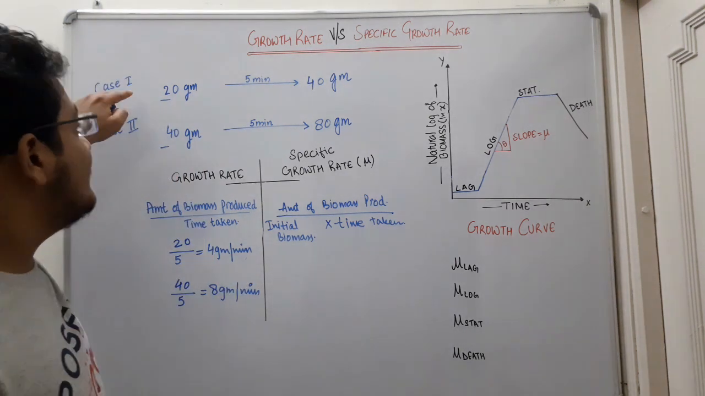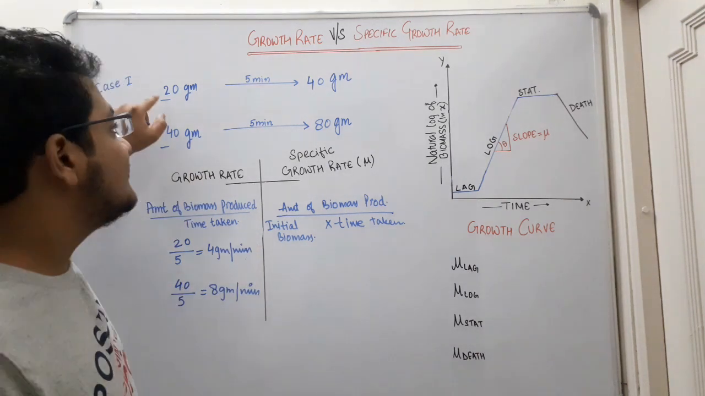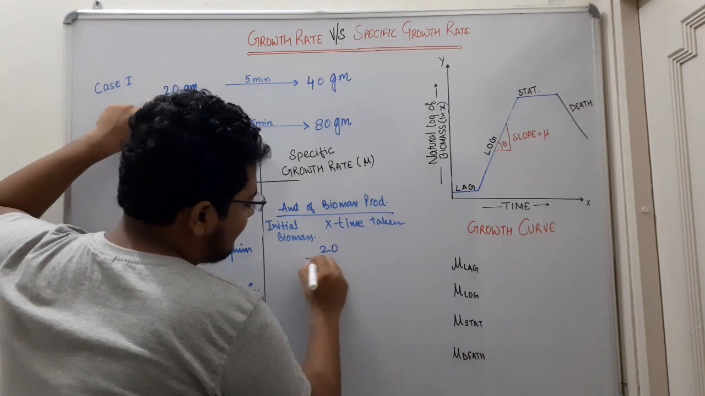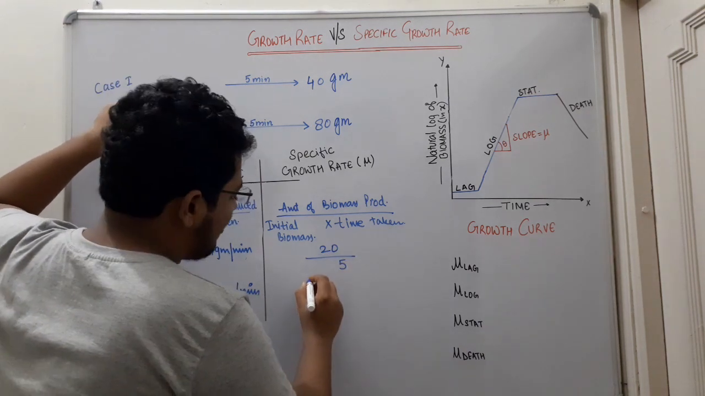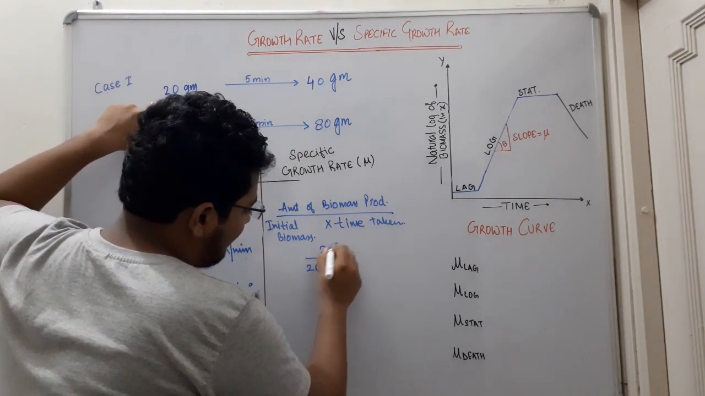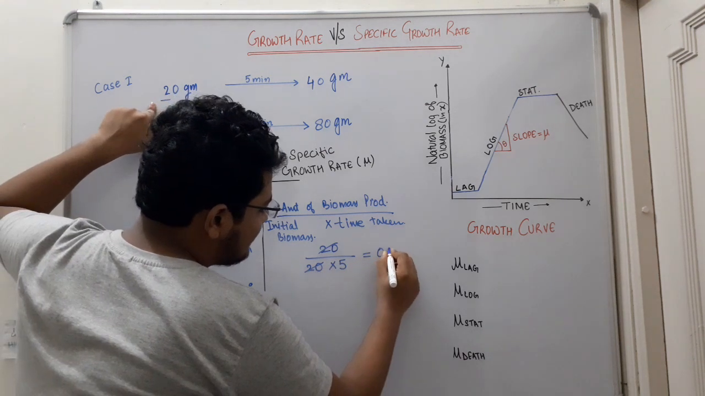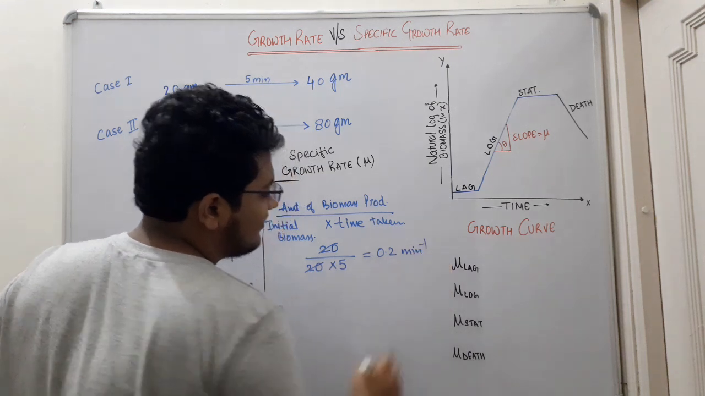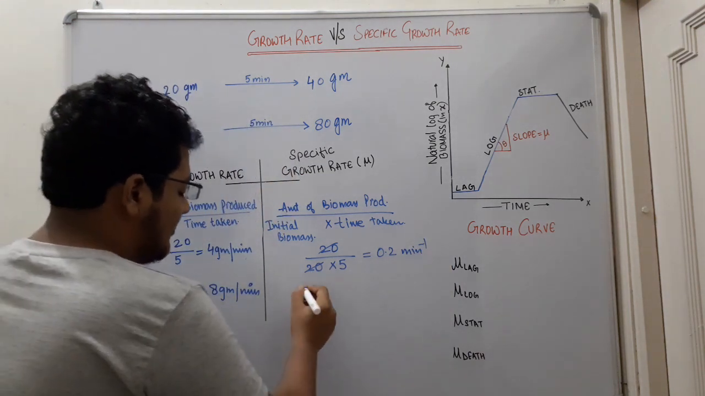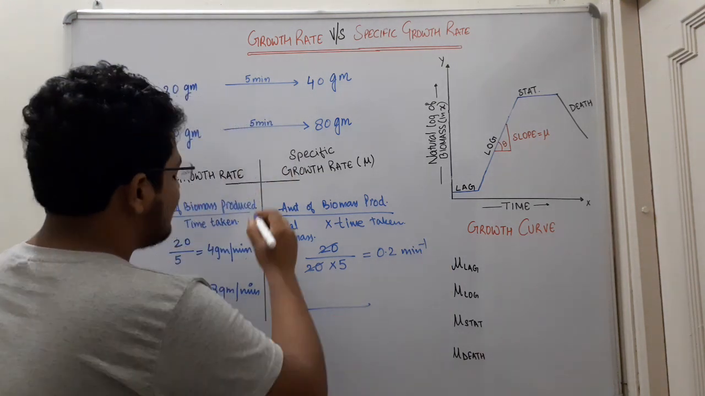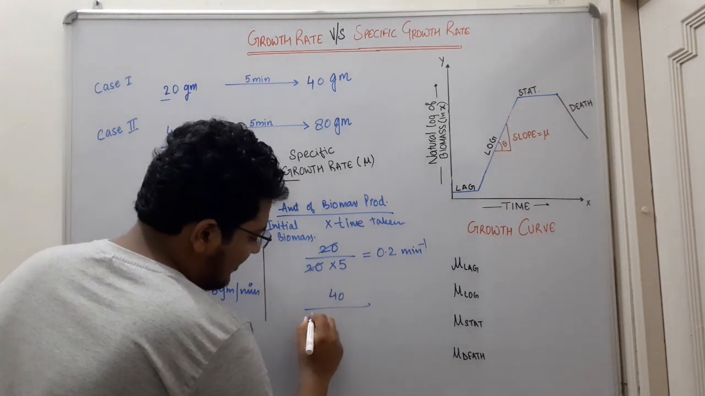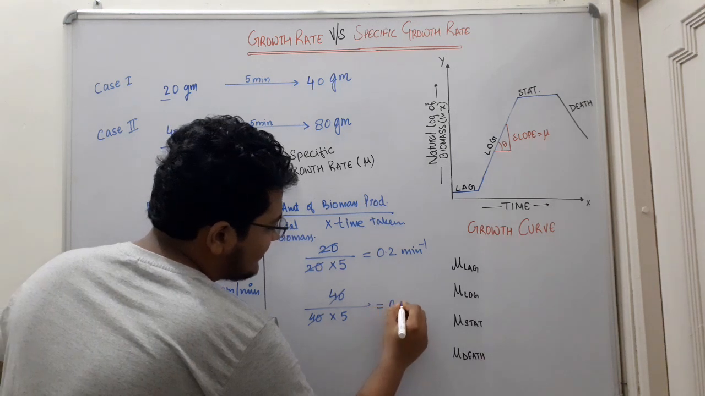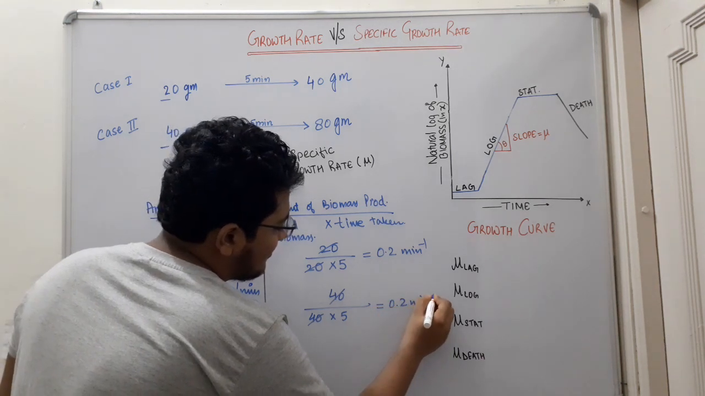Again we are going to calculate the specific growth rate for the first case. For the first case, the biomass produced is 20, the time taken is 5, and the initial biomass is 20. So it comes out to be 0.2 per minute. Now for the second case, the biomass produced is 40, the initial biomass concentration is 40, and again it comes out to be 0.2 per minute.